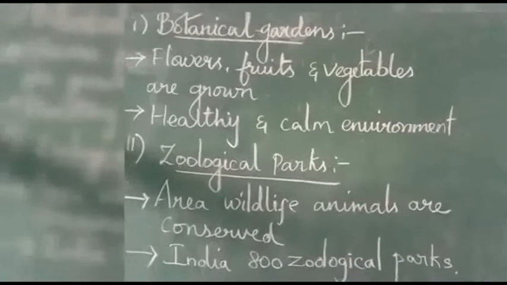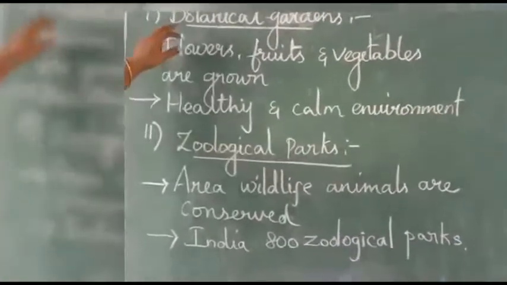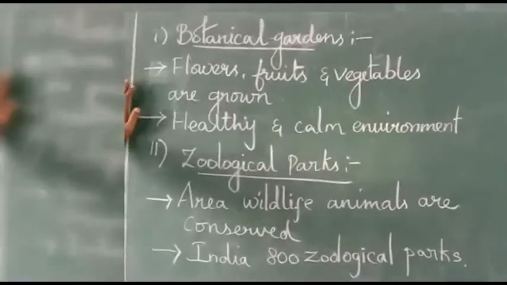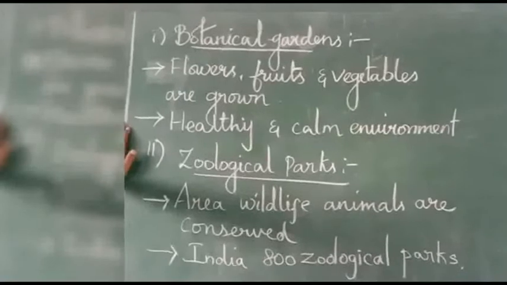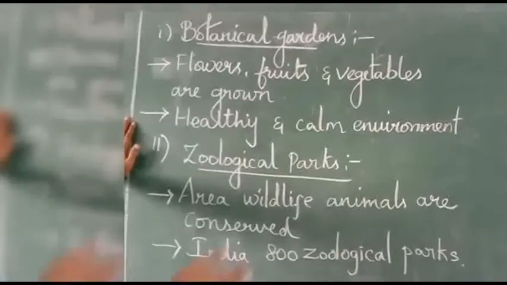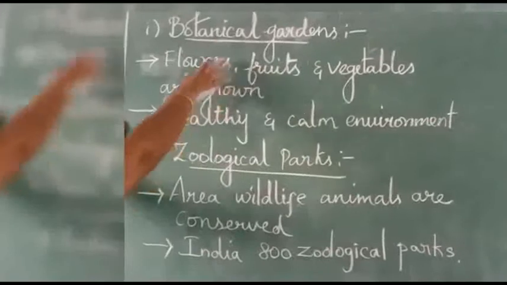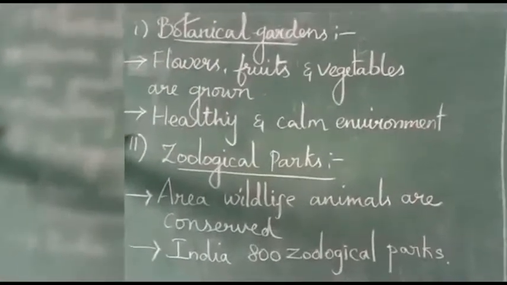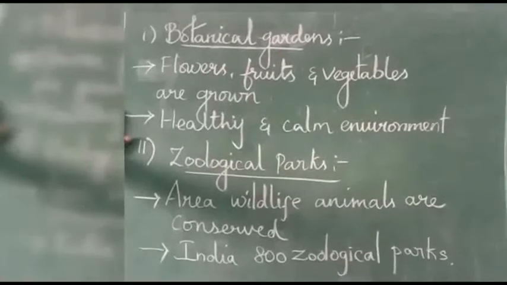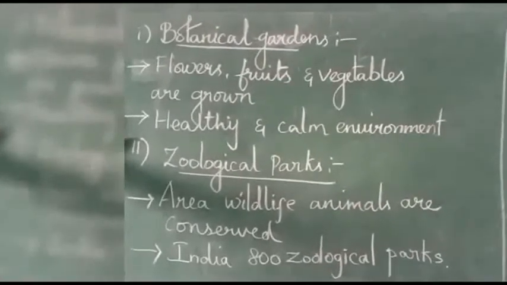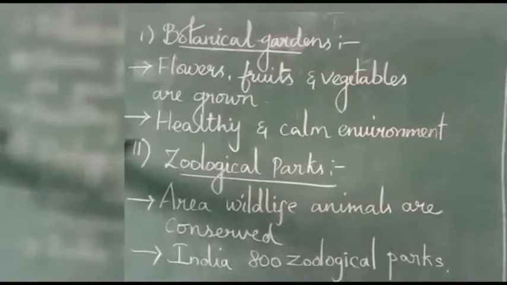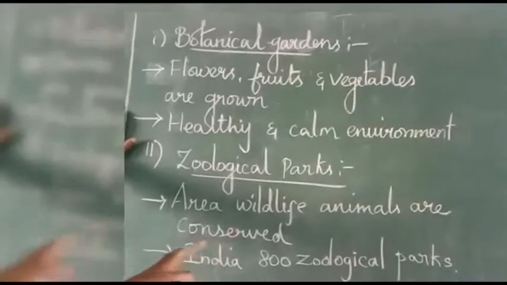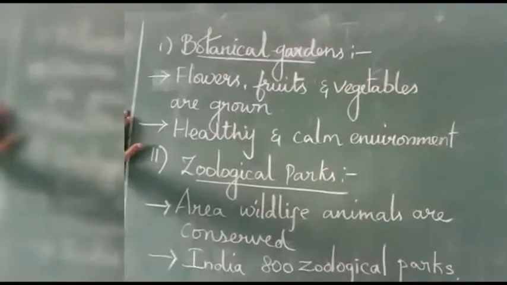Some of the side headings we are going to see in ex situ conservation. One is the botanical garden. In the botanical garden, as you know very well, we see plants, fruits and flowers. Flowers, fruits and vegetables are grown in the botanical garden. The main thing is that the fruits or vegetables we consume will be healthy, and toxic substances won't be present. Natural organic matter can be used as manure for the plants to grow, and the environment in those areas will be very calm in nature.